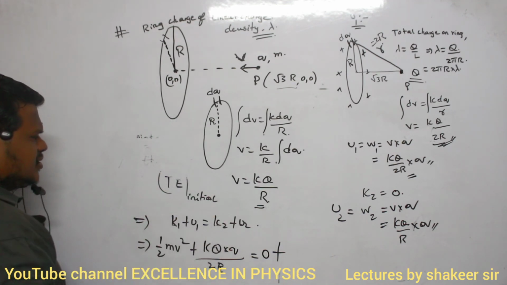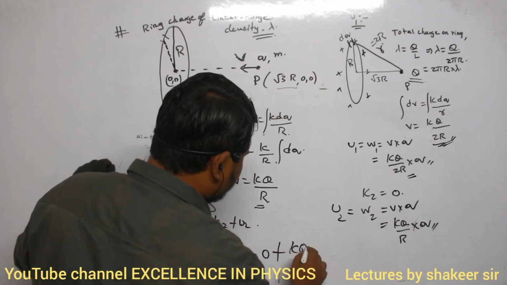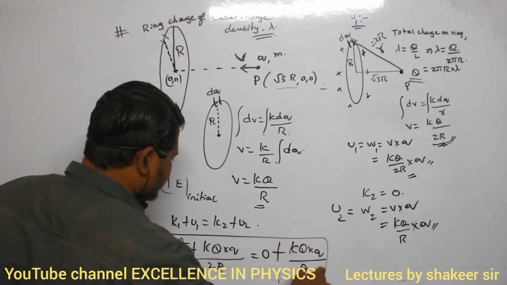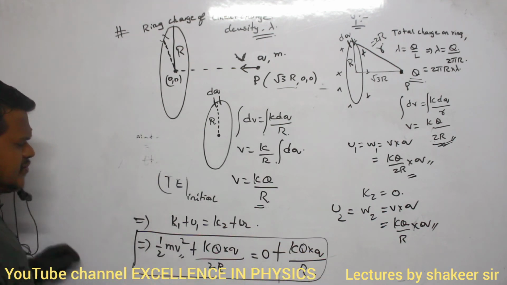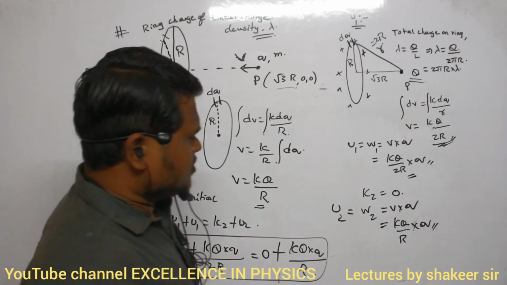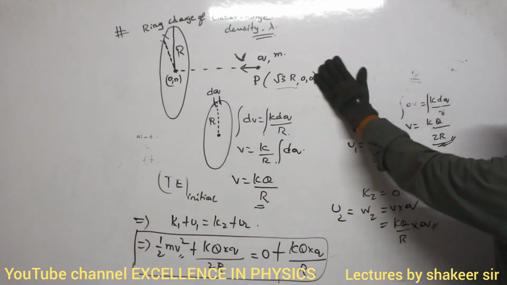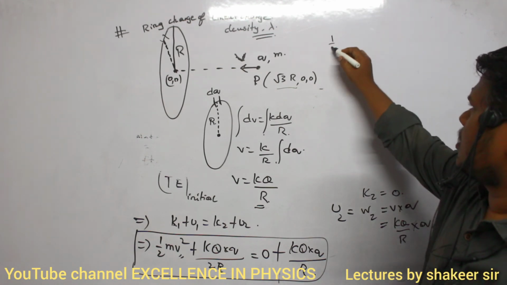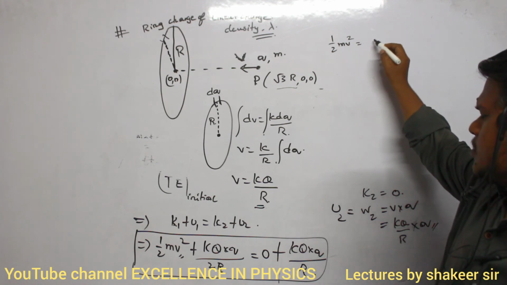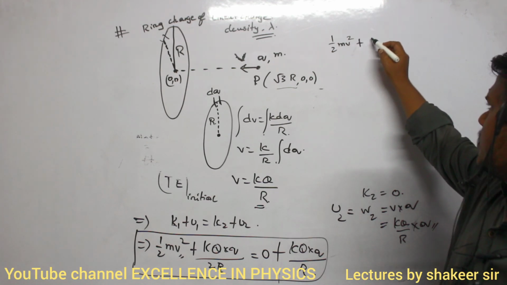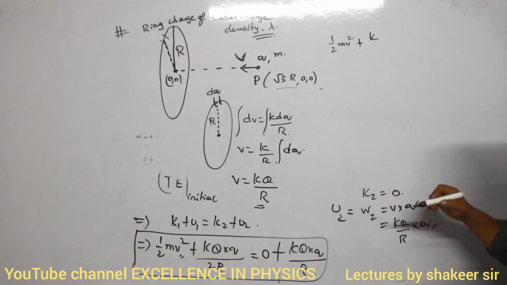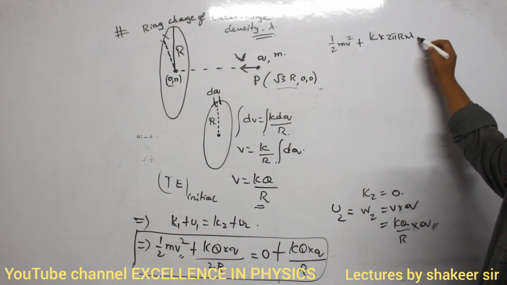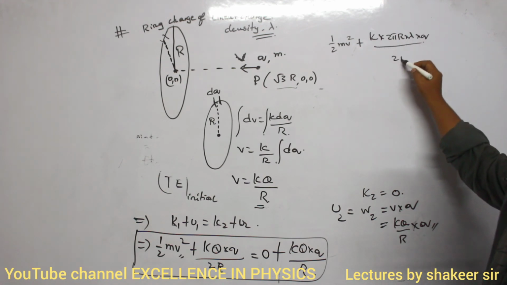So the final potential energy is how much? KQq divided by R. Okay, so this is our required equation. Once I get the equation, can't I calculate this V value? Come on, substitute and calculate. So half mv square is equal to half mv square plus k, Q value is 2 pi R into lambda, into q divided by 2R.